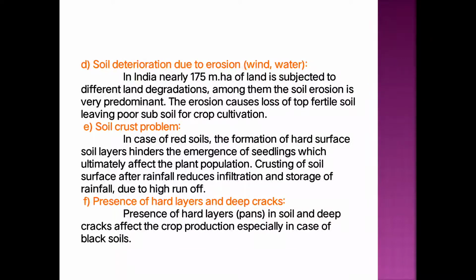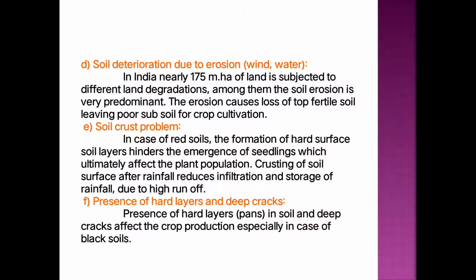Then the next constraint is the soil crust problem. Particularly in case of the red soil, the formation of hard surface soil layers hinders the emergence of seedlings, which ultimately affects the plant population. Then the crusting of the soil surface after rainfall reduces the infiltration as well as the storage of rainfall due to high runoff.